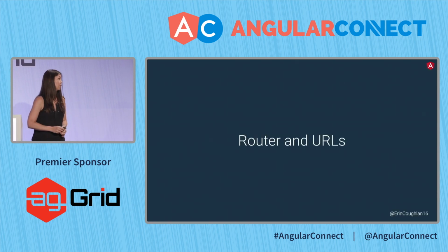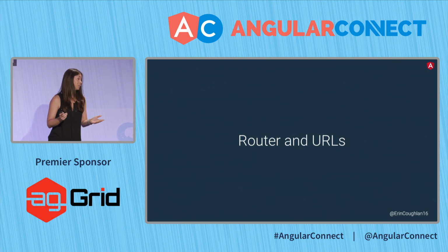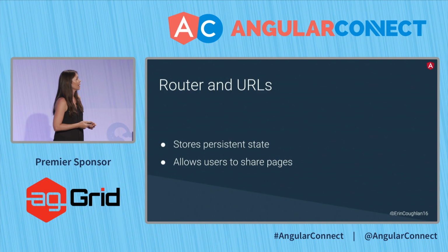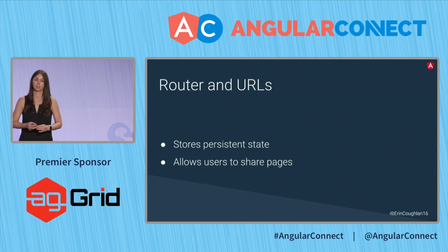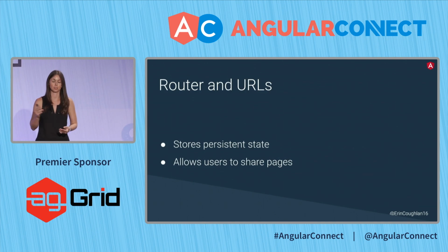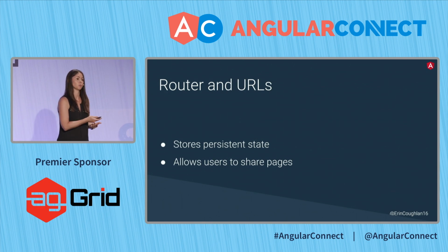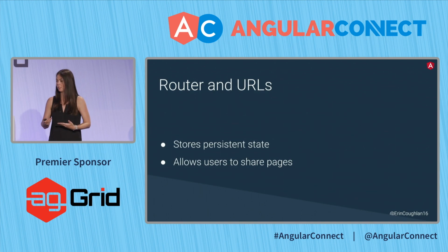So the next one is router. And we're going to use organization again. That's what my app does. The router here stores the persistent state, so stuff that has to exist every single session you go into it. It also allows users to share pages with others and actually end up in the same spot.